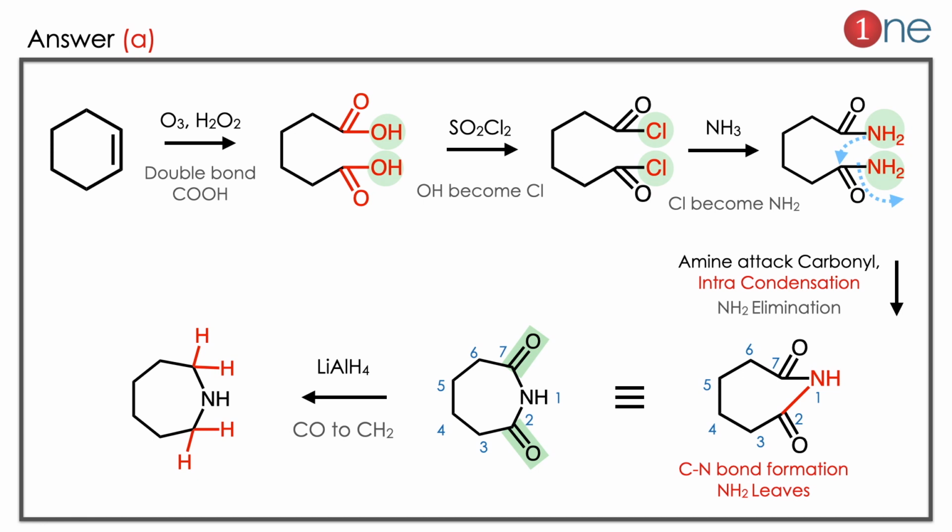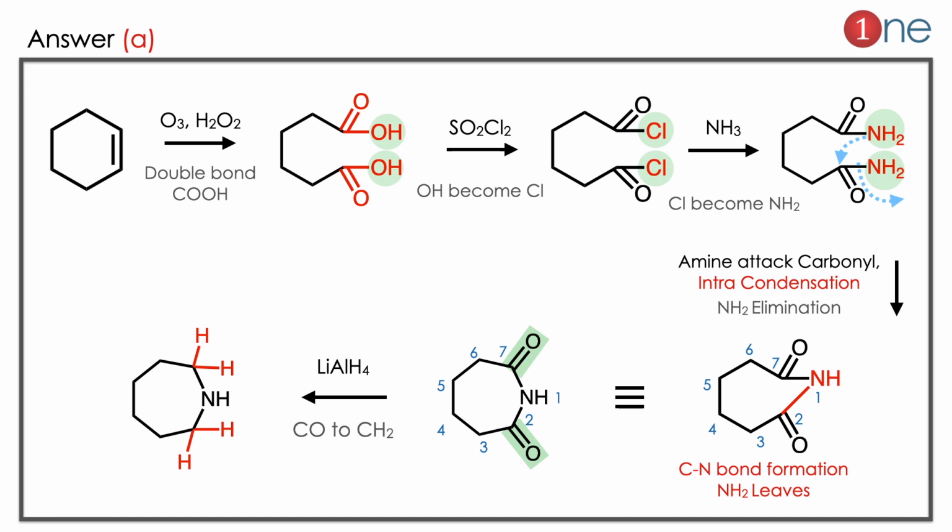Then you are using the ammonia. Ammonia makes the Cl group into amine. Here you have carbonyl and amine in the same system. So, intra-condensation is possible. Amine is a weak leaving group, but in this case it will leave. So, the intra-condensation occurs. One amine attacks the carbonyl and another amine leaves. So, the amide formation is there. A new 7-member ring is formed. Here, a new CN bond is formed. NH2 leaves in the product. If you read it very clearly, you have a 7-member system with 2 carbonyl groups there and in between an amine.